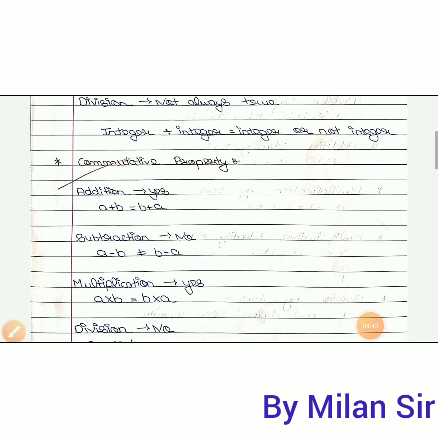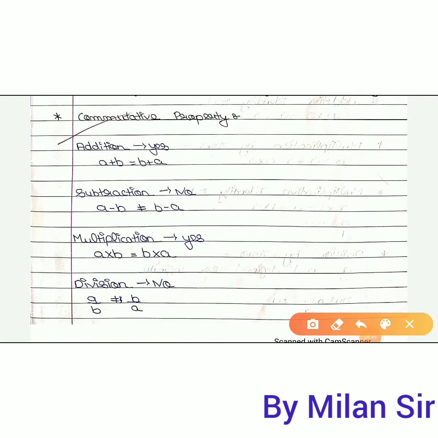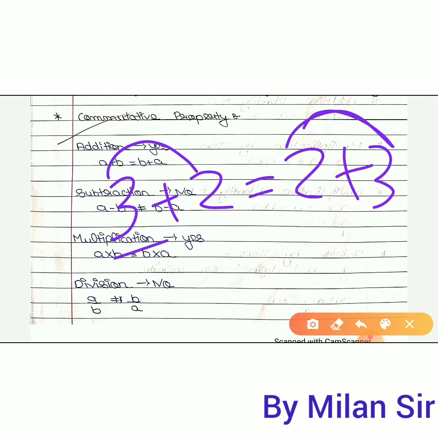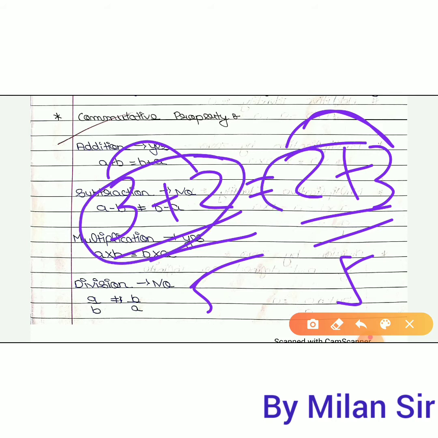Then the next property is the commutative property. Now, what does commutative property mean? It is related to the order. That means if we use the addition process, then 3 plus 2 is equal to 2 plus 3. If we change the order, we still get the same answer, 5, right? If we add 3 plus 2, or 2 plus 3, in both cases we get the same answer. So the commutative property is applied here. The commutative property is related to the order.